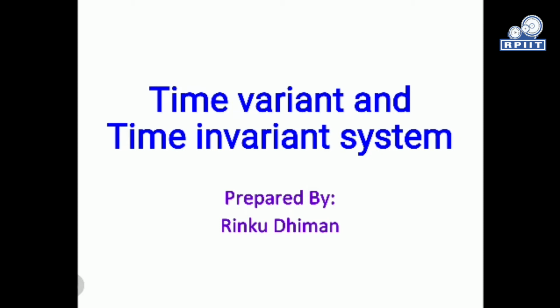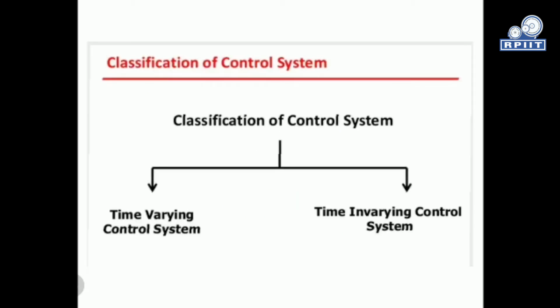So today we are going to discuss the time variant and time invariant system. There is another classification of control system depending upon the time the control action takes place. The system has either a time varying behavior or a time invariant behavior. These are the two classifications: time varying control system and time invariant control system. One by one we will discuss these two systems in detail.